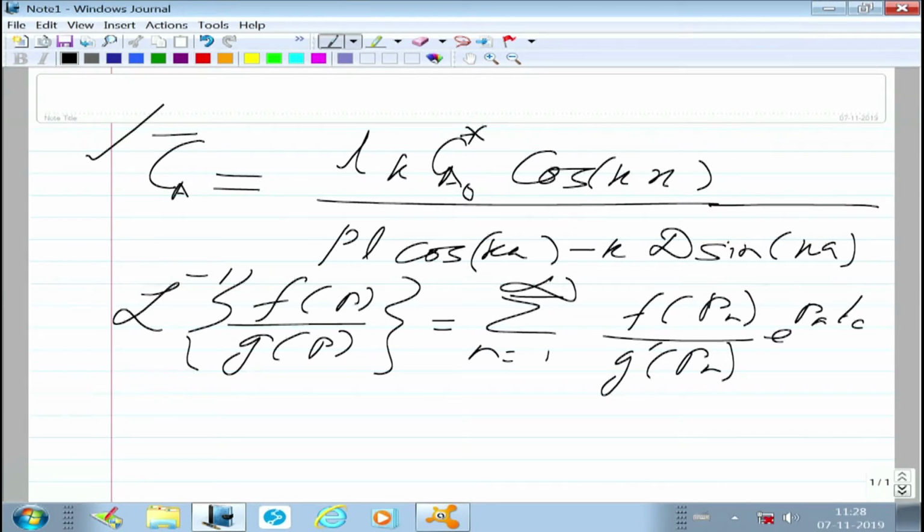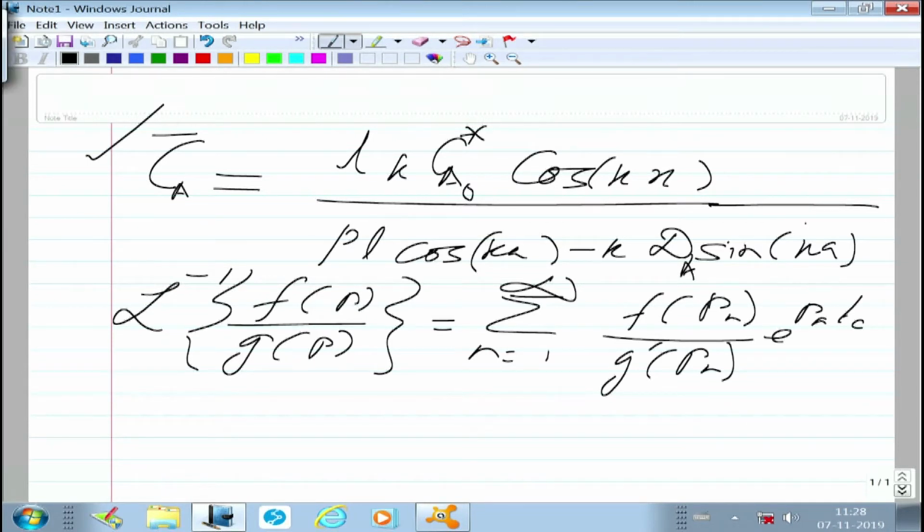And in denominator, and there we have cos kn x. So we will treat this constant L K Ca 0 star cos Ka as Fp, and Gp will be the denominator, P L cos Ka minus K d A sin Ka. I might just drop the subscript A at times, just understand that D and D are interchangeable.